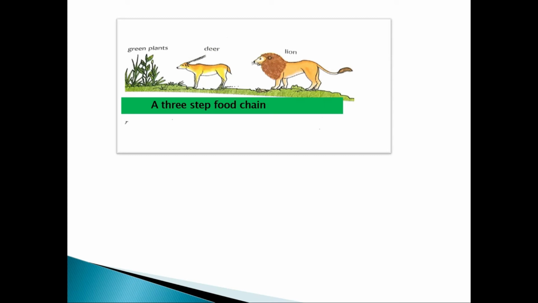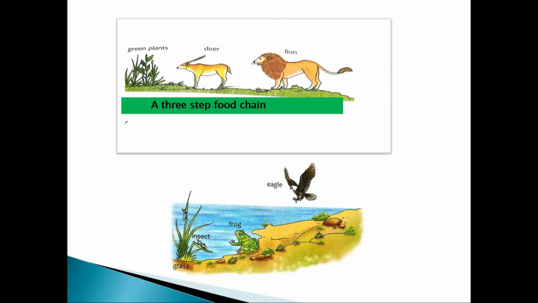One more example to understand it. Here I have a four-step food chain in a grassland ecosystem. What do you see? There are some grasshoppers or insects eating the grass. Those insects are in turn eaten by the frog. And the frog is eaten again by the eagle. So there are four steps here. Grass is the producer, the herbivore is the insect because it feeds only on the grass, the carnivore is the frog, and the next level carnivore is the eagle. And so it forms a four-step food chain.